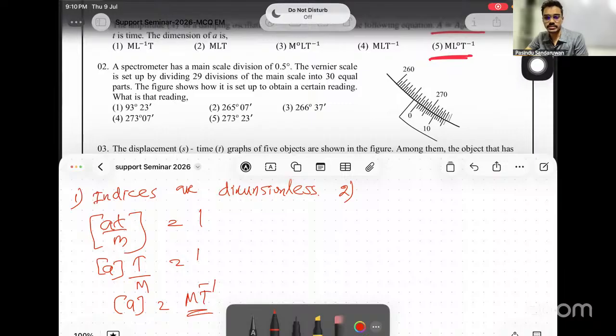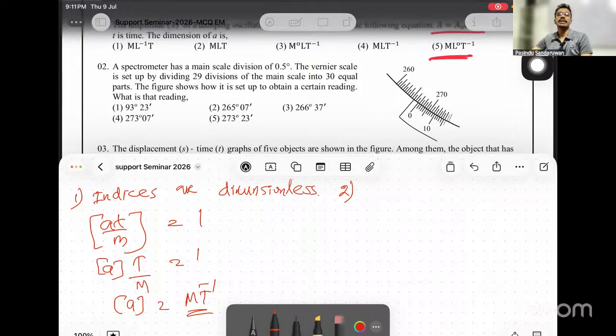A spectrometer is a kind of special instrument for two reasons. One is that this is the only instrument with a main scale and a vernier scale calibrated in degrees, degrees and minutes. So the least count of this is in minutes. We know the standard least count is 1 minute.